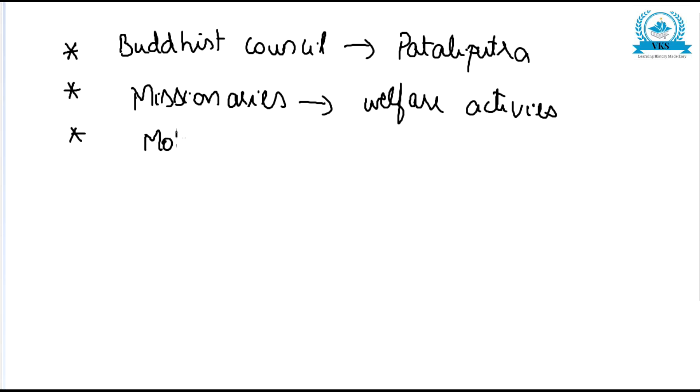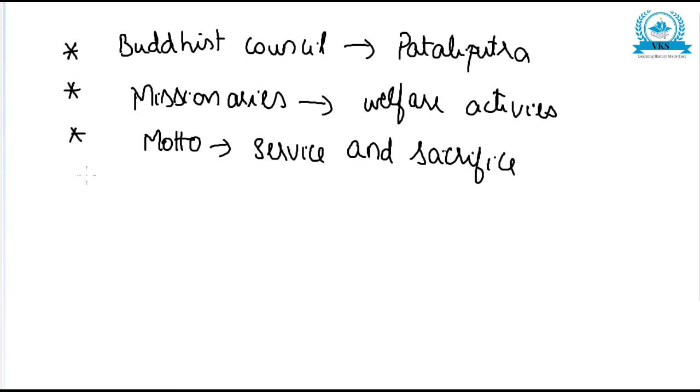Ashoka's main motto was service and sacrifice. And Ashoka was the only king in history to renounce war after victory.